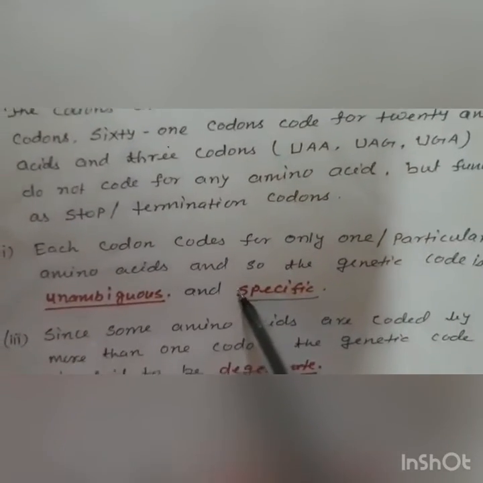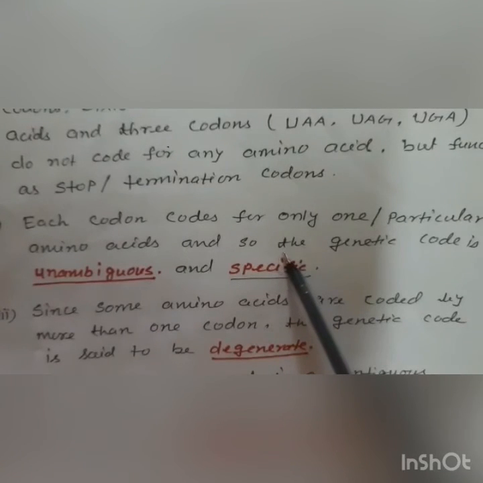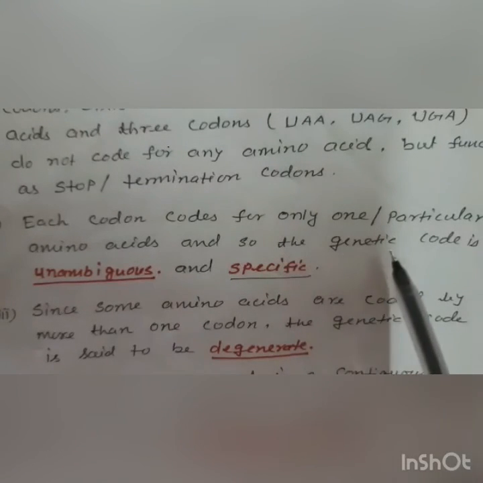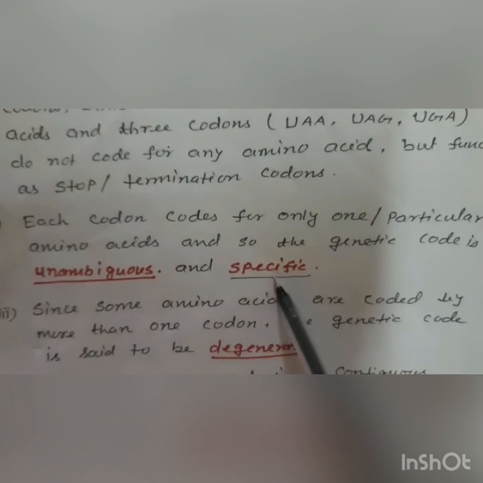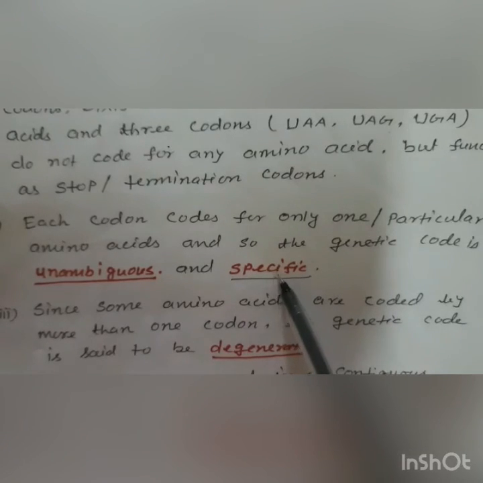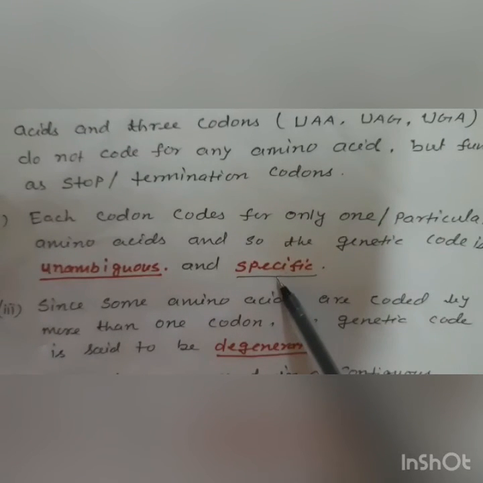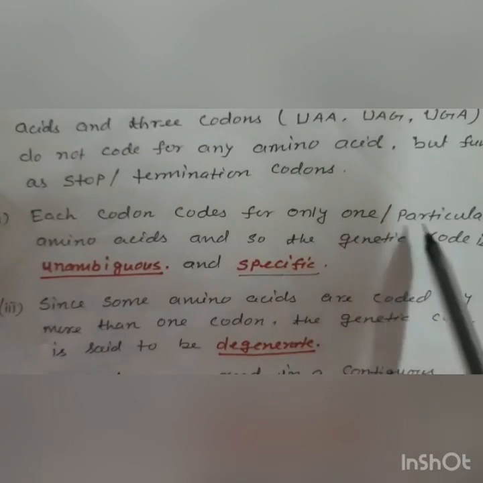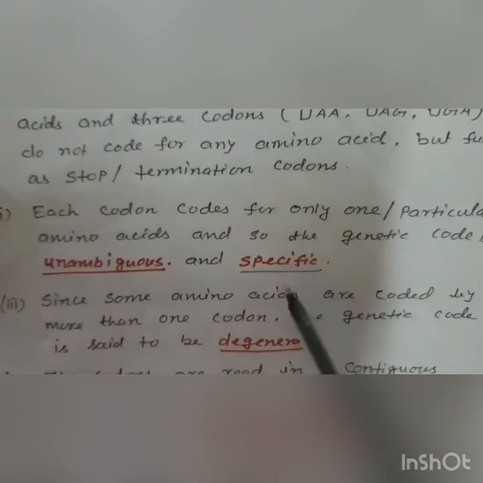Number 2 point is that each codon codes for only one particular amino acid. So the genetic code is said to be unambiguous and specific. My dear students, out of the 4 triplet codons, only one will take part in the program. So these 4 triplets are responsible for only one particular amino acid, so the genetic code is always specific.